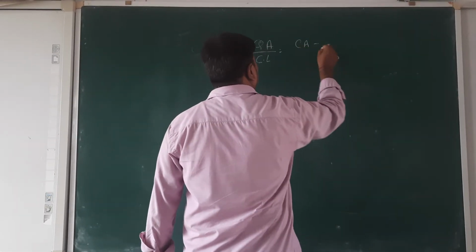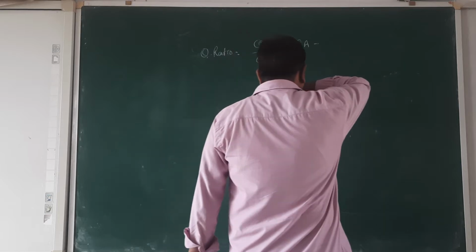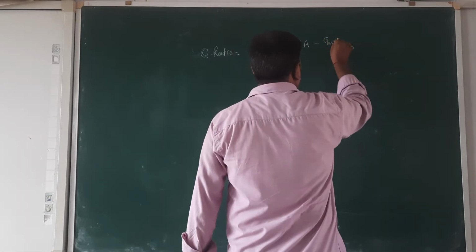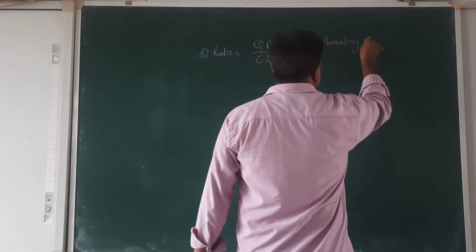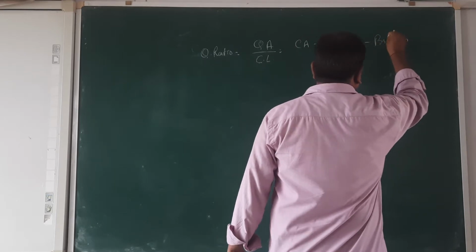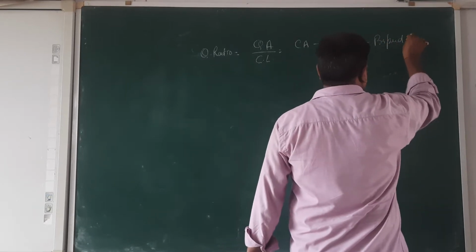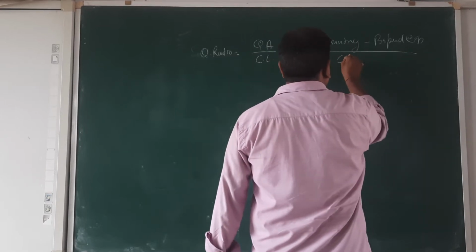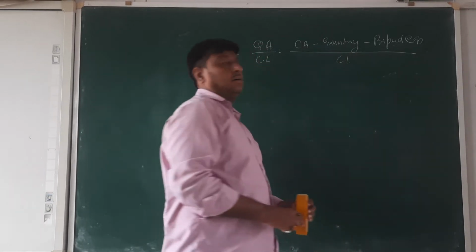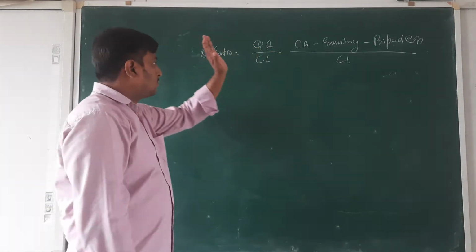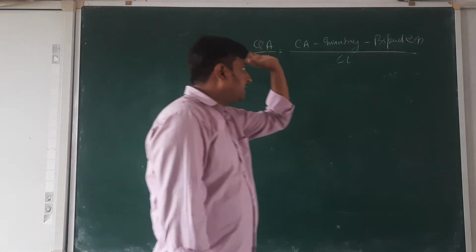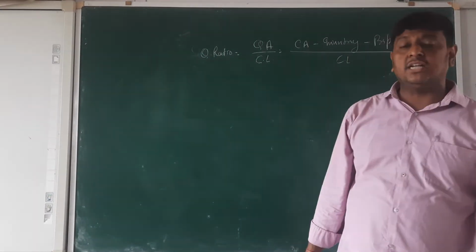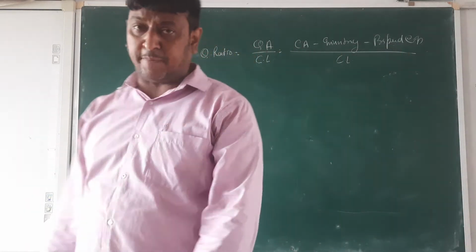How do we calculate the quick assets? Current assets minus inventory minus prepaid expense, upon current liability. If you want to calculate the quick assets, take current assets minus inventory minus prepaid expense.